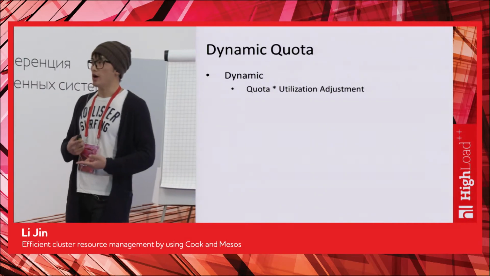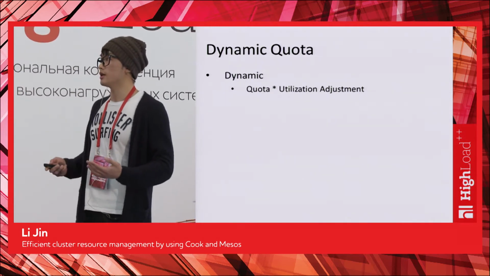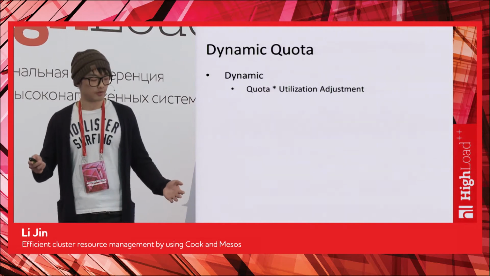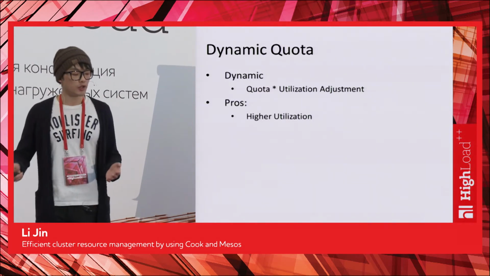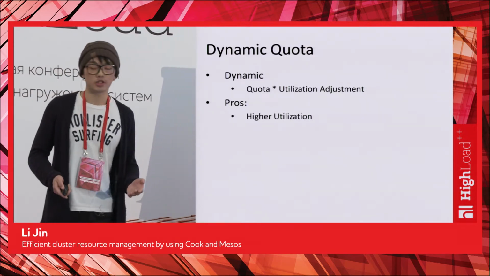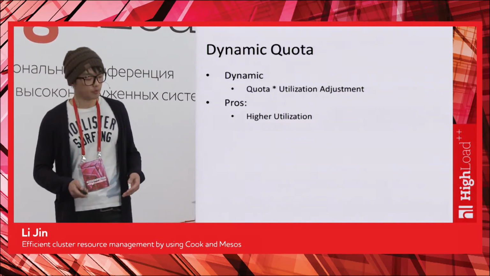Well, the next natural idea is to adjust the quota. Basically, when the utilization is low, we want to increase the quota and vice versa. The benefit of that is it leads to high utilization. During night, we can have utilization of 70, 80%, and we're quite happy about that by using this approach.